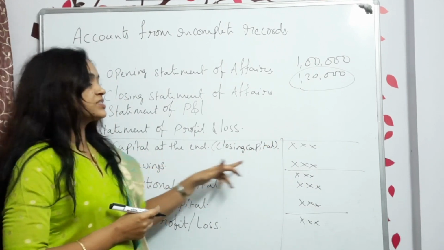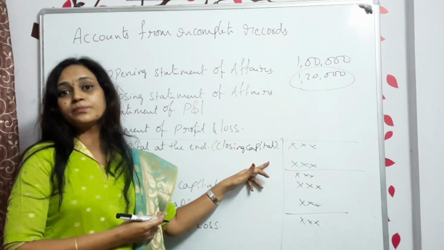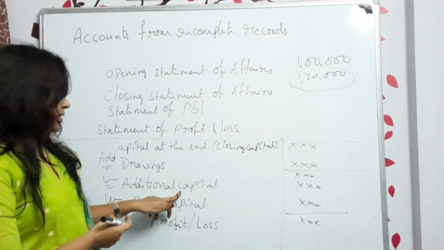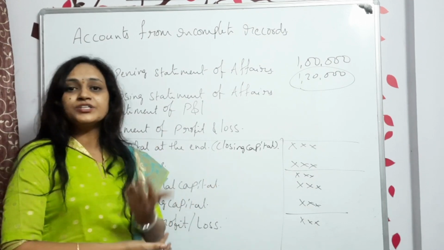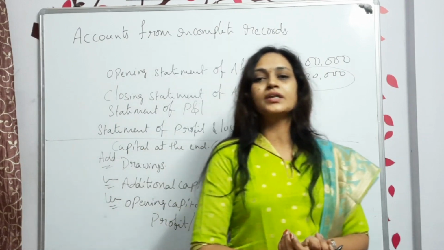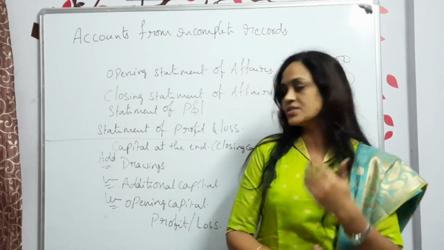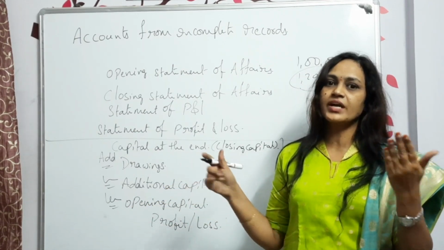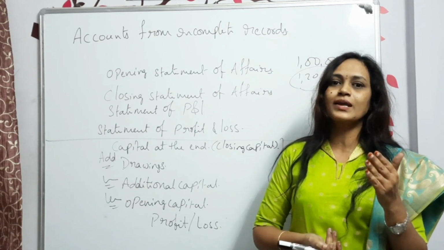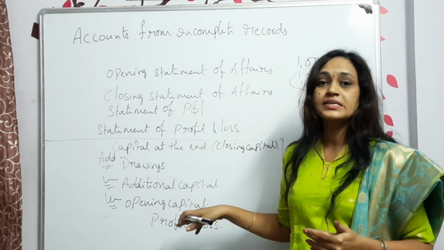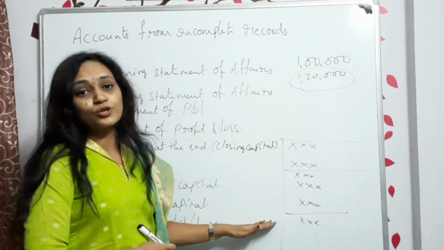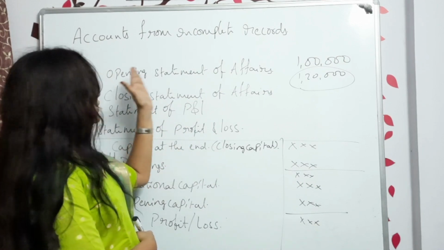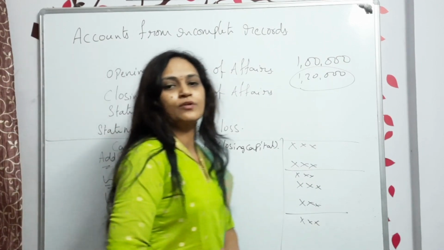To that, if any drawings are there, that means if you have withdrawn any money for personal use, that is called drawings, and we are going to add it. To whatever answer comes, any additional capital invested in between the year, we will be subtracting. And the capital at the starting of the year, that is called opening capital, that also we are subtracting. The balancing figure is either profit or loss.